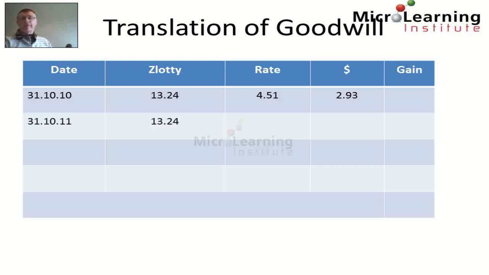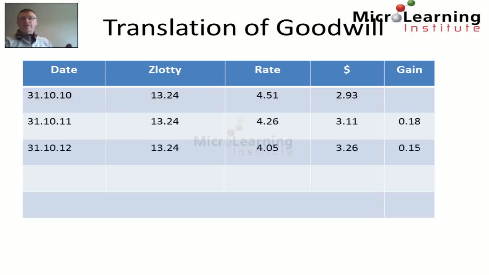1 year later, again, there was no impairment of goodwill, so the same amount of goodwill in zlotys was attached to the subsidiary Crow in zlotys, but the exchange rate had moved to 4.26, so consequently when we translated the goodwill to dollars, it translated to $3.11 million. And that's recognized as a gain on translation of goodwill of the difference between 2.93 and 3.11, which is $0.18 million.